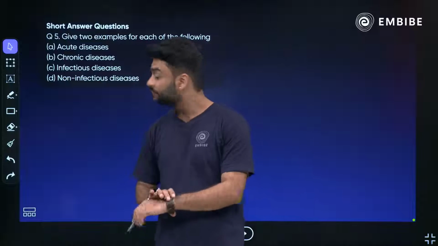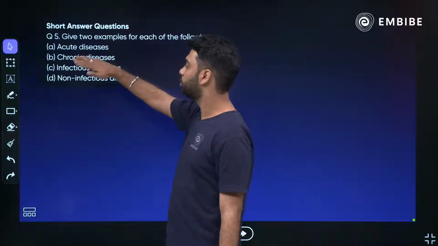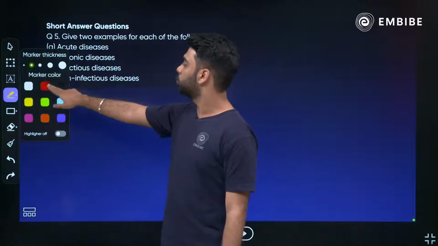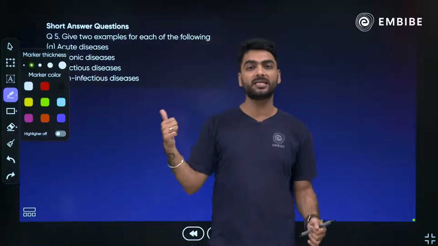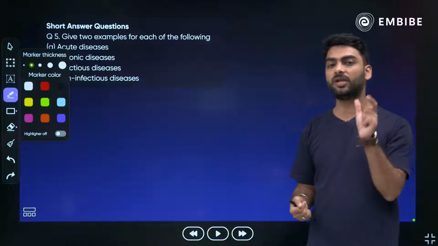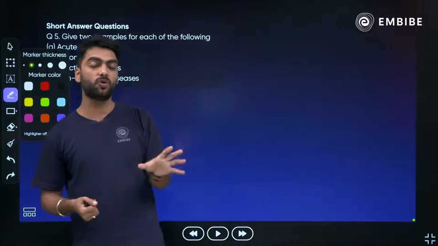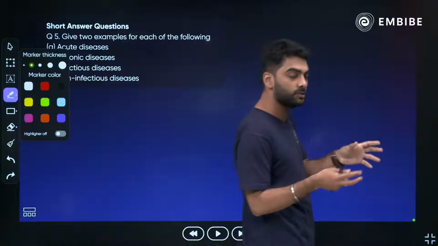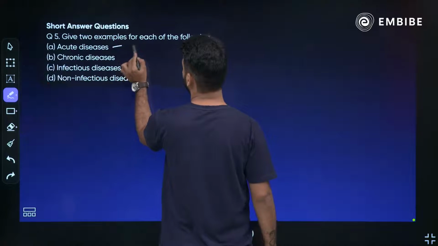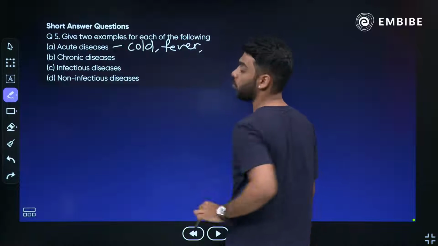This is a short answer question. Give 2 examples for acute, chronic, infectious, non-infectious. Can you tell me any two examples for acute disease? Acute diseases are the diseases which are there for a very short period of time. Okay? So can you give me examples, Astha and Neha, for acute diseases? 2 diseases, acute, which are very small, time period based diseases. Cold and fever. Very good, Neha. Astha, would you like to give any examples apart from cold and fever?